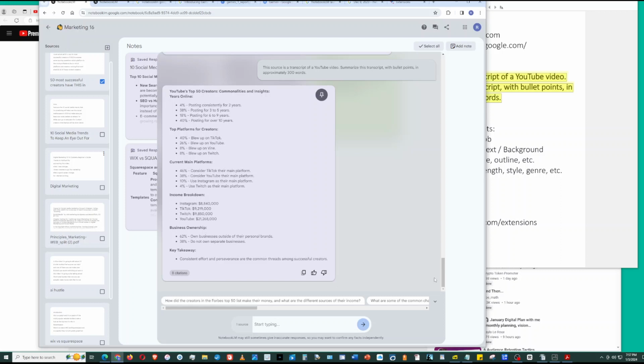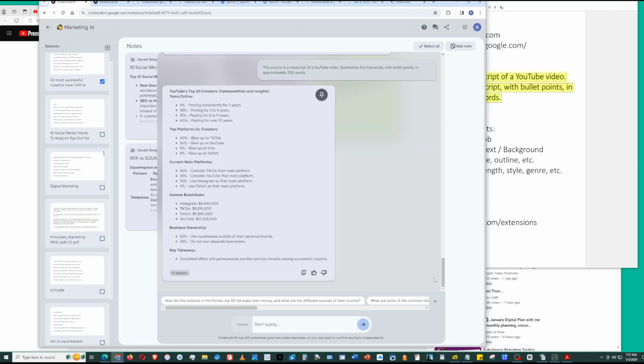Top platforms for creators. 40% is TikTok. 26% is YouTube. And then you had Vine and Twitch. So TikTok and YouTube are the top platforms. Current main platforms. Wow. 46% consider TikTok their main platform. 38% consider YouTube their main platform. And then 10% is Instagram. All right. So TikTok, YouTube, and Instagram.